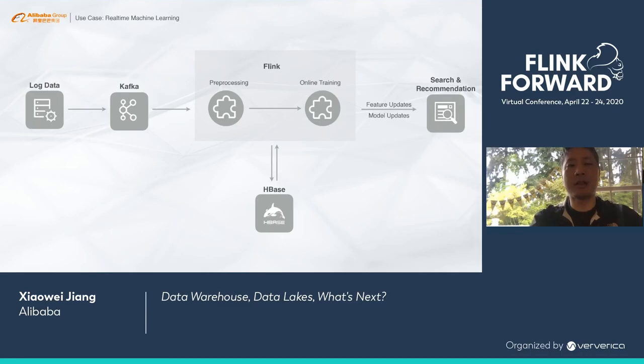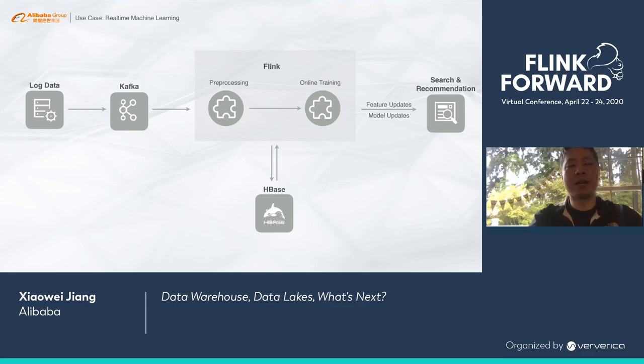Then we try to calculate real-time features. These real-time features can include things such as the inventory of a product, or we may even decide to do aggregation, such as calculating the number of clicks for a product in the last hour, last 15 minutes, or last 5 minutes. Such real-time features get pushed to our online search and recommendation systems and are used by the rankers to optimize the ranking and the experience for Taobao users. This is part of our pipeline.